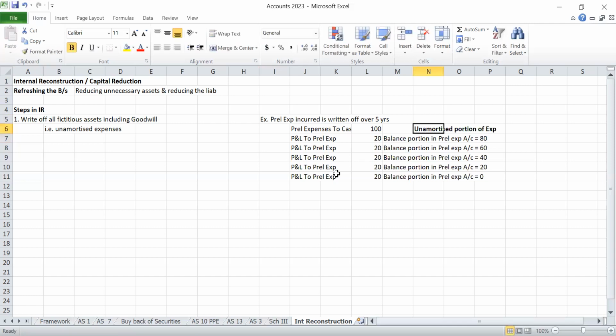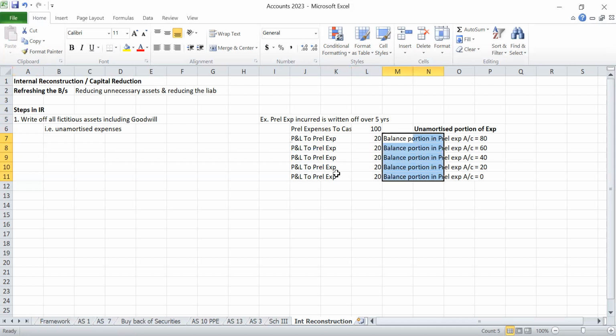If it is there in the balance sheet, we have to disclose it on the asset side because it has a debit balance. This is called a fictitious asset. Actually there is no asset, but it is a debit balance, so we show it on the asset side.